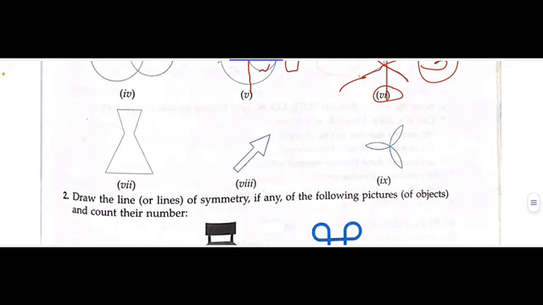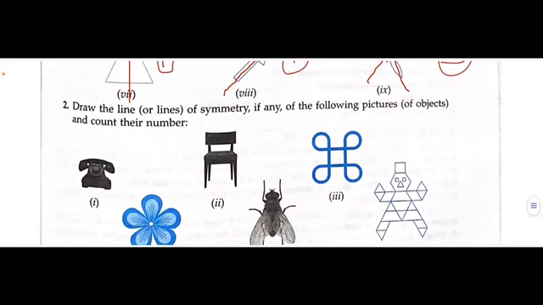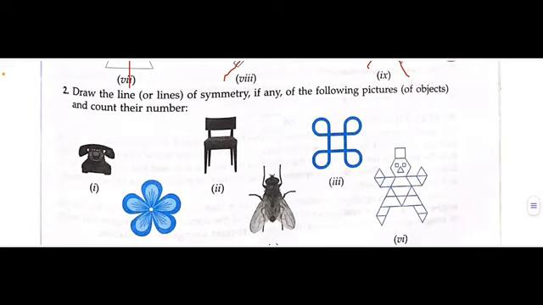Right? Now in this there is only one line of symmetry from the center. In this also there is only one line of symmetry. In these kinds of shapes there are 3 lines of symmetry, like you can draw a line like this, the other one from here and the third one from here. So there are 3 lines of symmetry in these kinds of shapes. Fine. Now the second question,